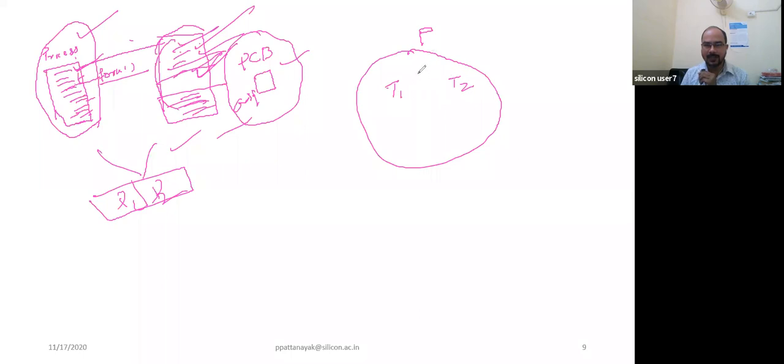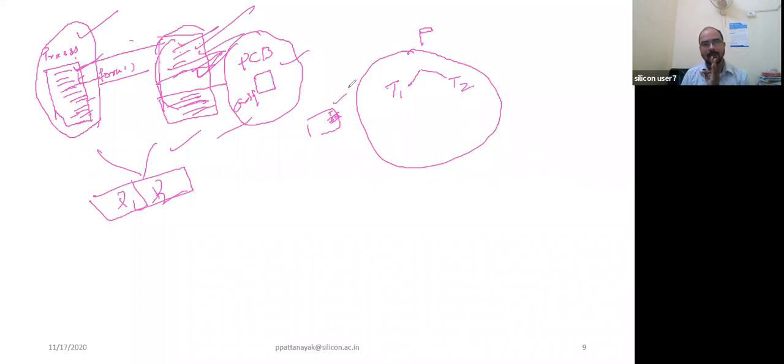Suppose the process is creating thread T1. Everything is common. It is running under the same address space, same process control block. In the process control block, only one thing is updated, that the thread is being created and the thread status.